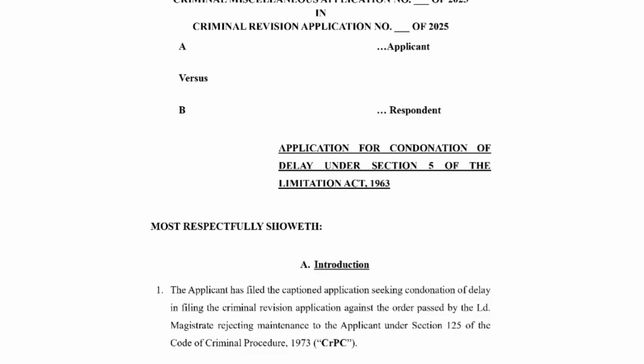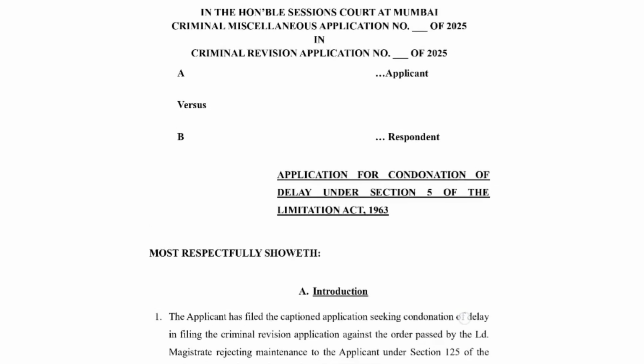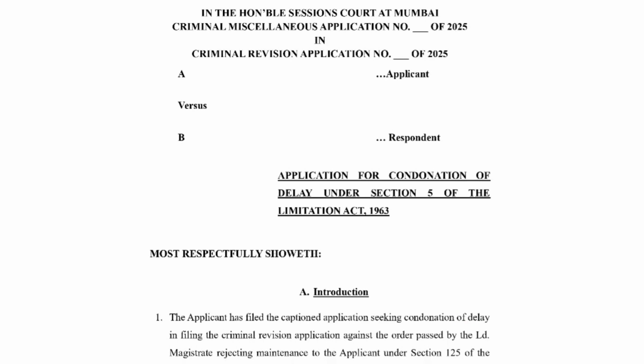So, today we are going to understand how to draft a condonation of delay application. So, basically, what do we mean by condonation of delay? If you have been reading the Limitation Act, the Act provides for a specific time period for filing of appeals or applications before the court, and these appeals or applications have to be filed within a specific time period which is provided in the Limitation Act or in the specific acts.